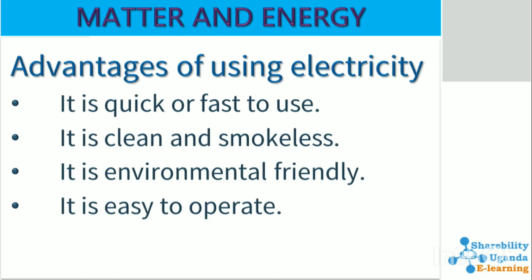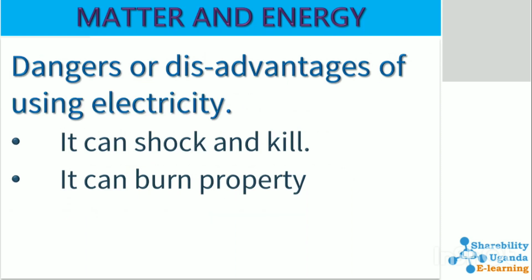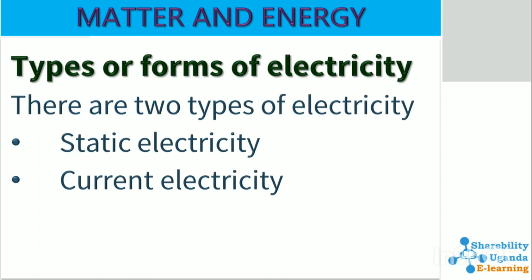Advantages of electricity: it is quick or fast to use or operate. It is clean and smokeless. It is environmentally friendly. It is easy to operate. However, it's good but has some dangers, and they include: it can shock and kill. Electricity can burn property. Those are some of the dangers of electricity.